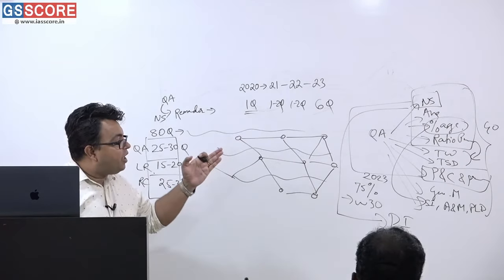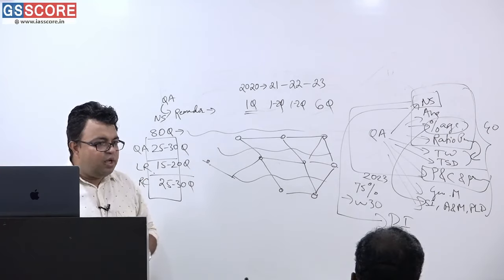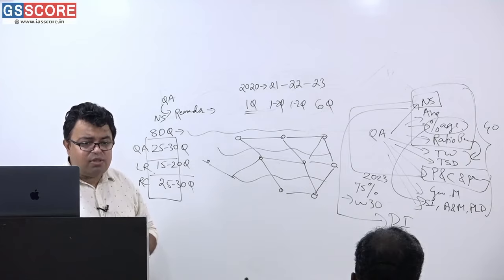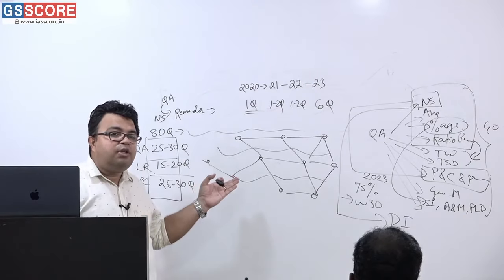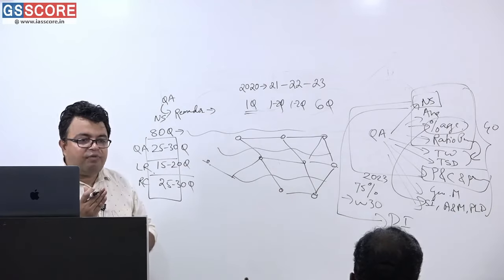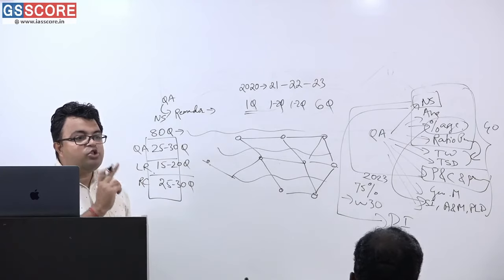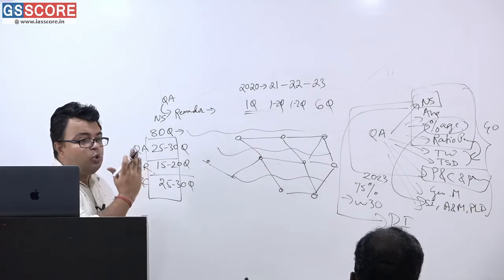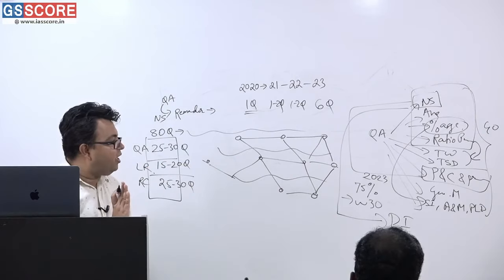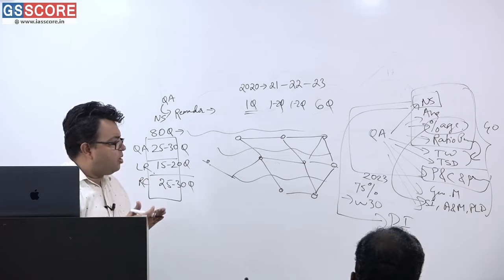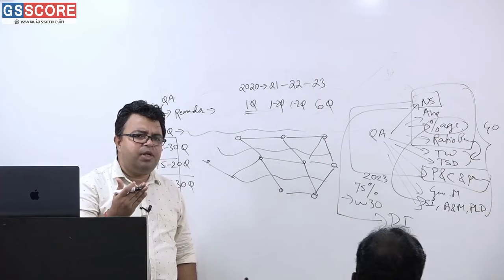Along with time, speed, distance, race also comes, and the boats concept is also coming along with that chapter. Along with time and work, some areas like pipes and cisterns come. Everything will be dealt with once ratio proportion gets finished. After ratio proportion we will handle time and work and time, speed, distance, because they involve concepts from that. And at last, geometry mensuration is one chapter that will be dealt with.